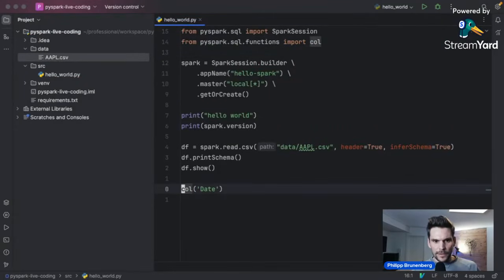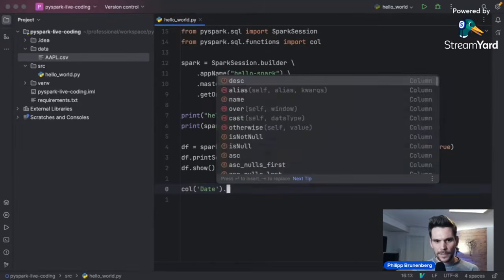And using this column function, we are actually trying to retrieve a column called date. And we don't have to specify a data frame. We're simply assuming that it's there. And the first step in the logical planning when we execute our query will actually try to resolve this column from the data frame we call our expression on later on.